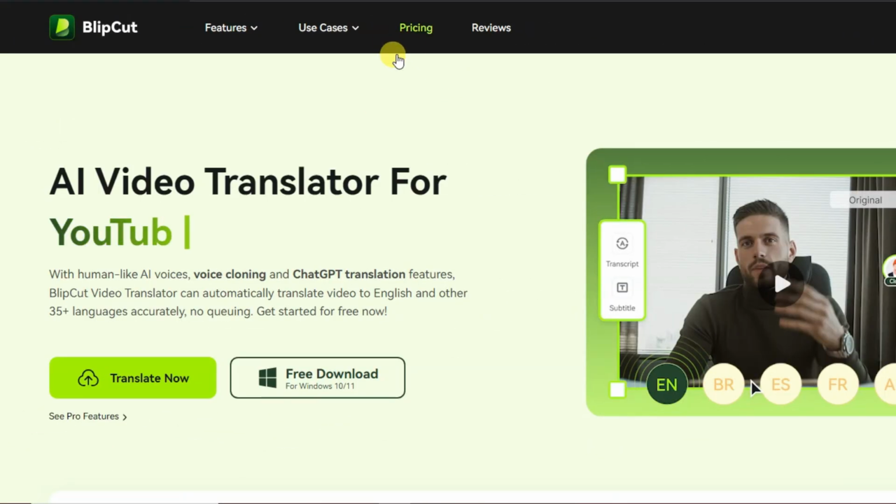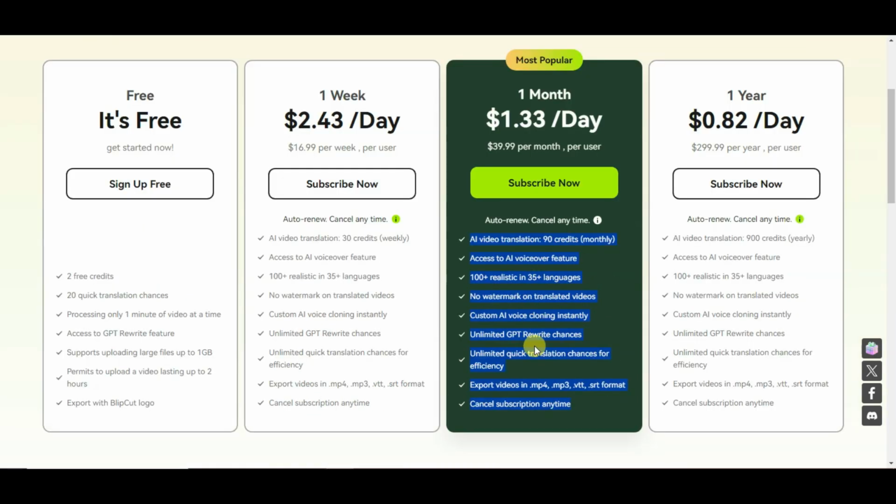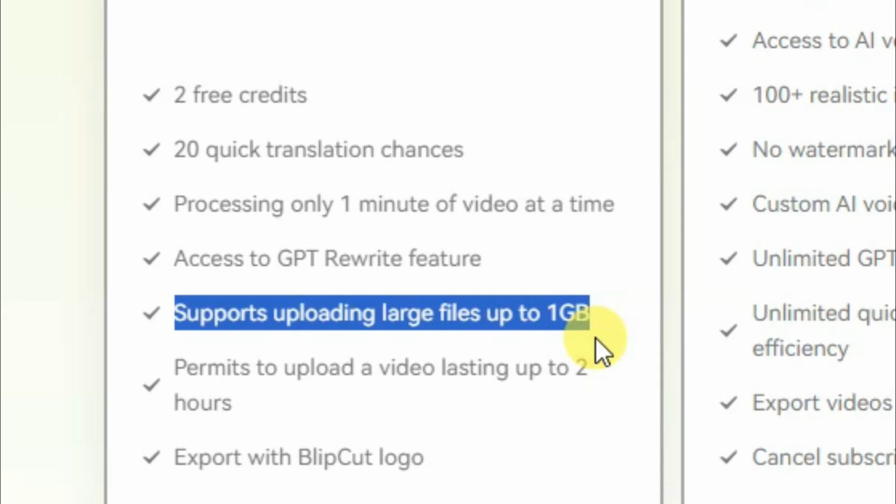Let me show you the pricing of the Flipkart platform. Click on this pricing button. Here you can select the best plan. If you want to get all of these benefits, then you can select this plan. This is the most popular plan. Guys, you can also use the free plan. You can upload up to 1 GB of video on this platform to translate.